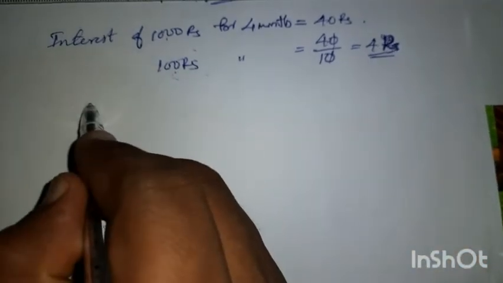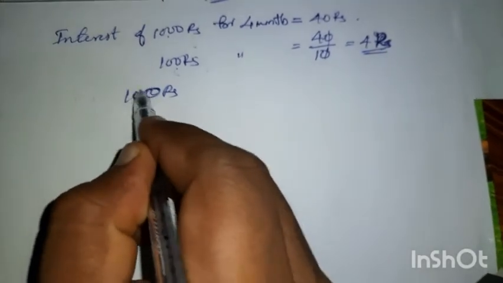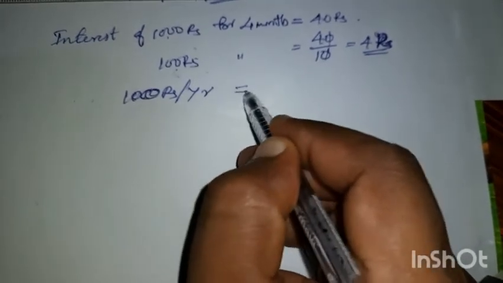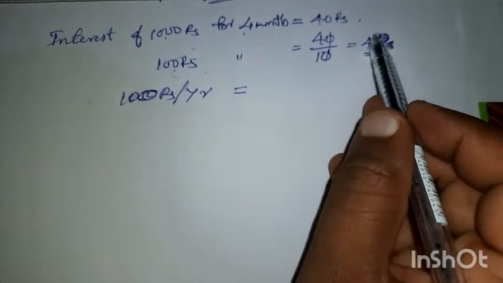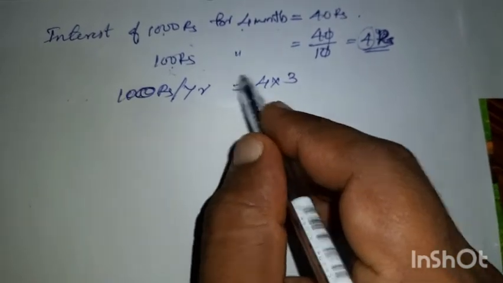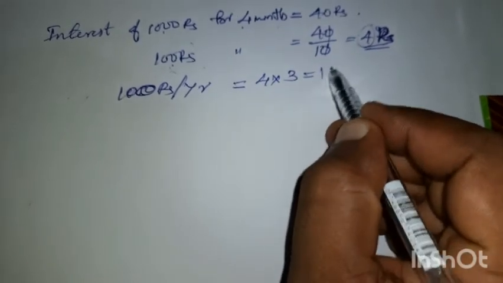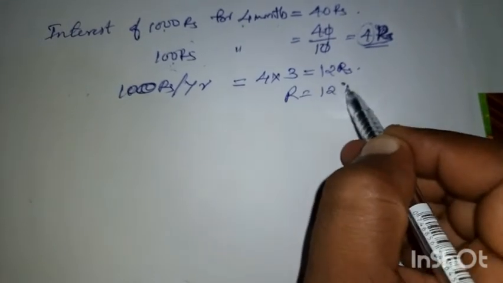So then for 100 rupees for 1 year, how much is the interest? For every 4 months it is getting 4 rupees. So 4 into 3 times a year. Okay, 4 into 3, 12 rupees. So the rate of interest is 12%.